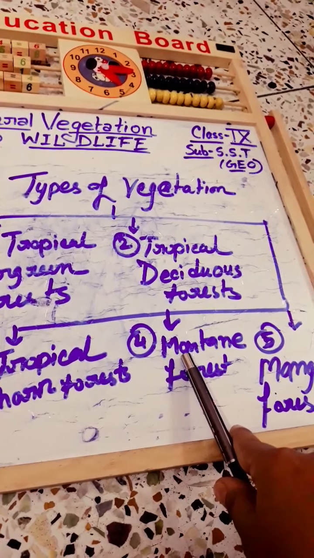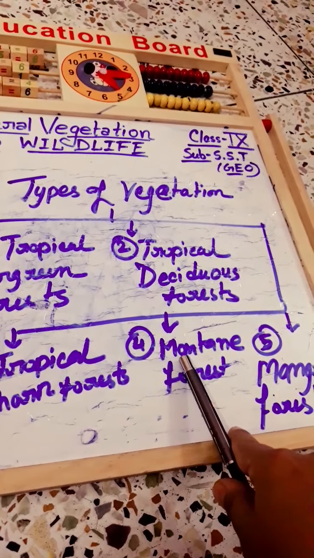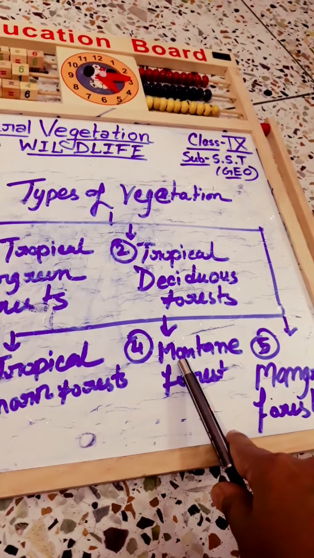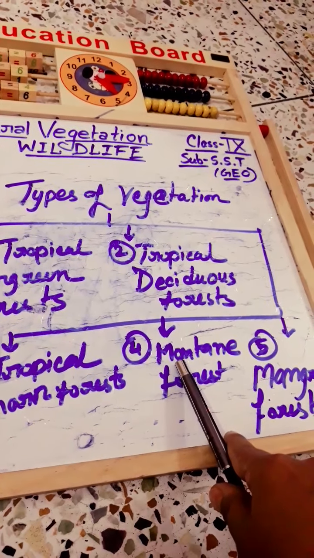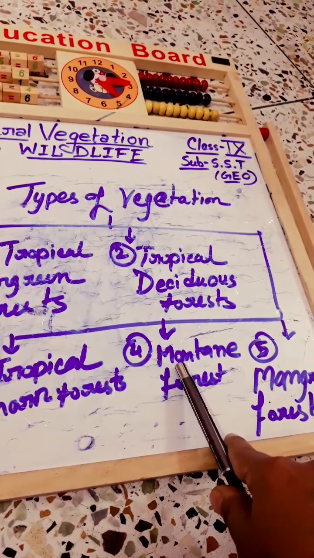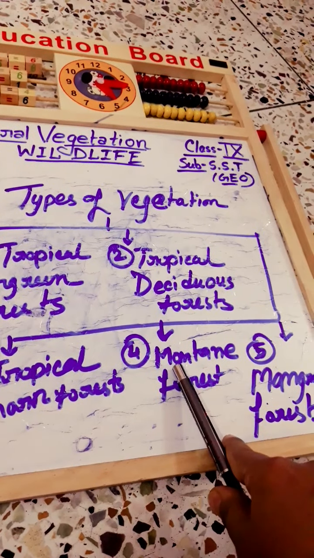At high altitudes, generally more than 3600 meters above sea level, temperate forest and grasslands give way to alpine vegetation.